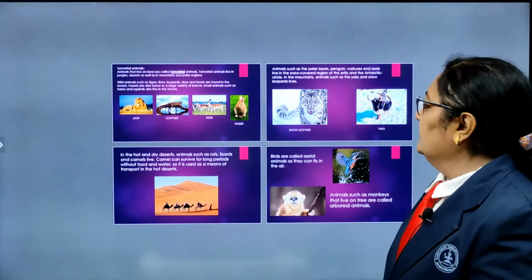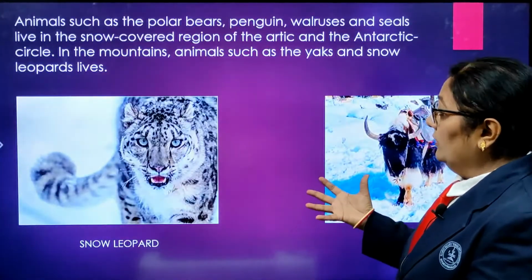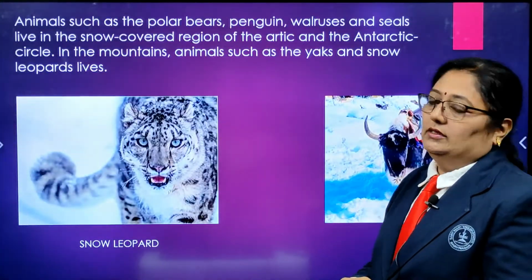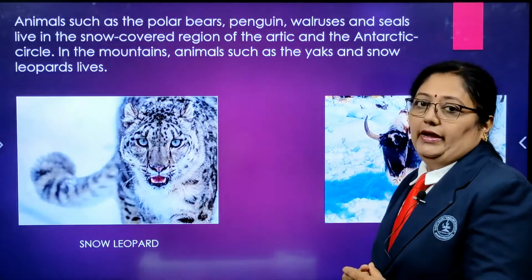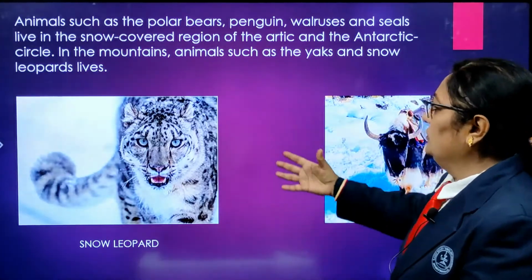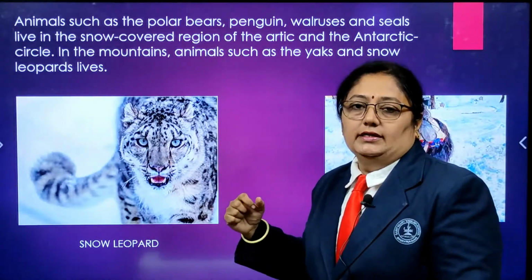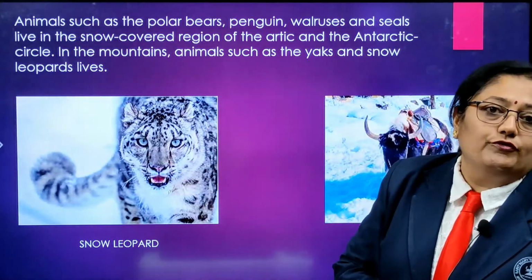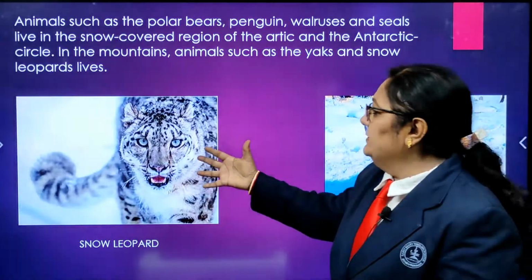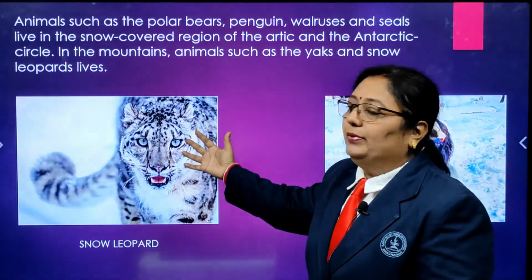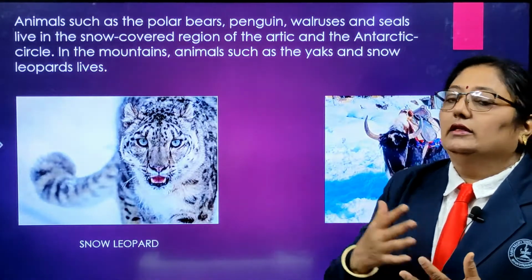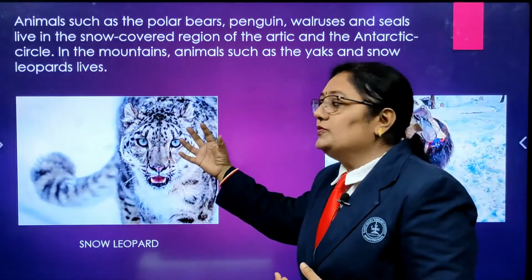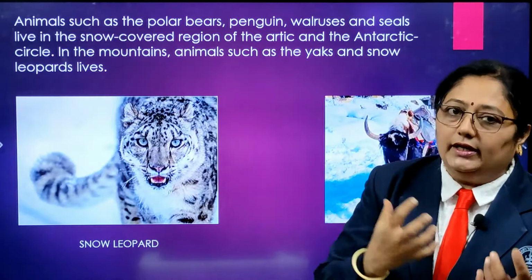Now, the next is the polar region. Whenever we see the polar region, there are polar bears, and the snow leopard, which is also white in color. Then we will be learning the new topic camouflage, that the color of the leopard and the snow matches with the environment. Then the prey will not notice it and they can have their protection.